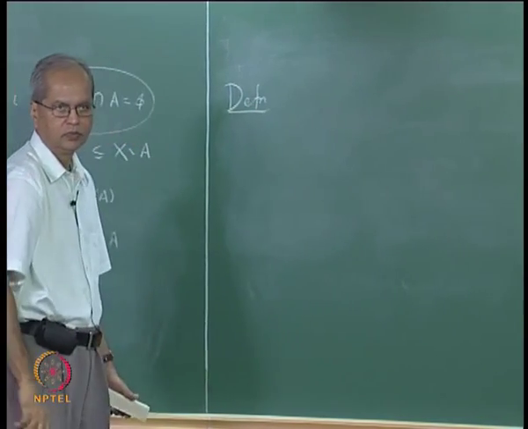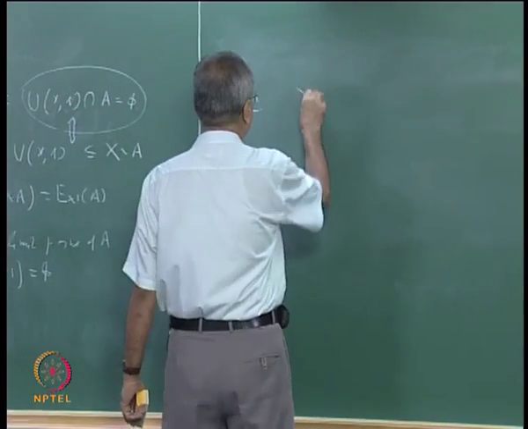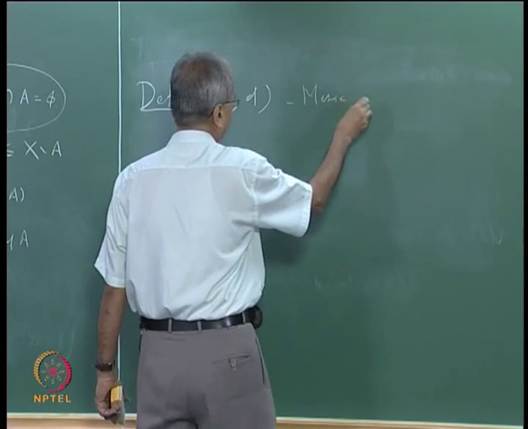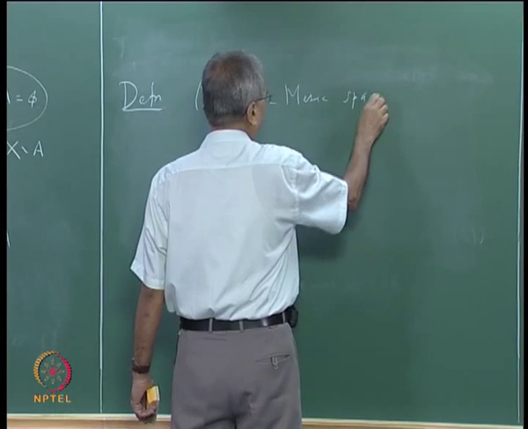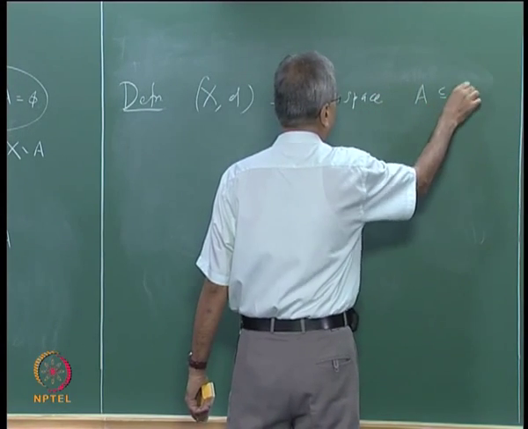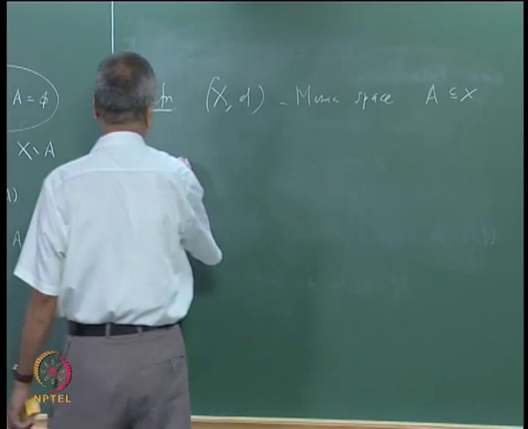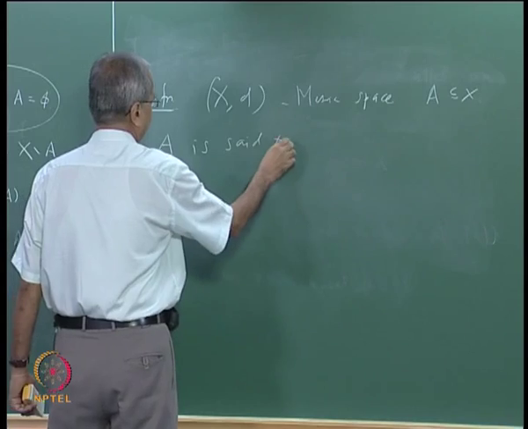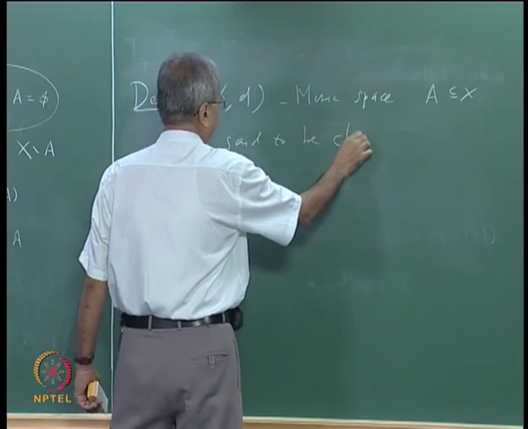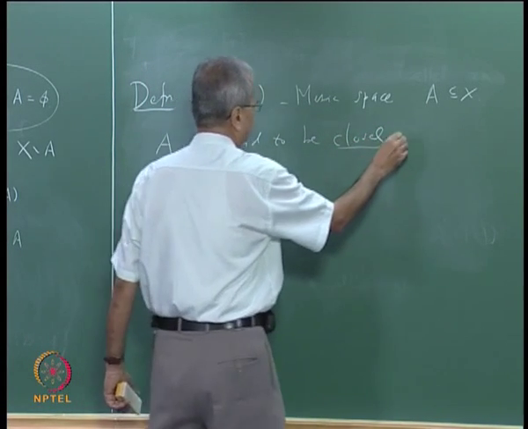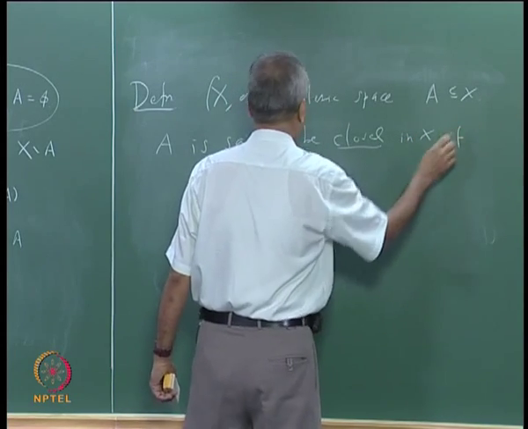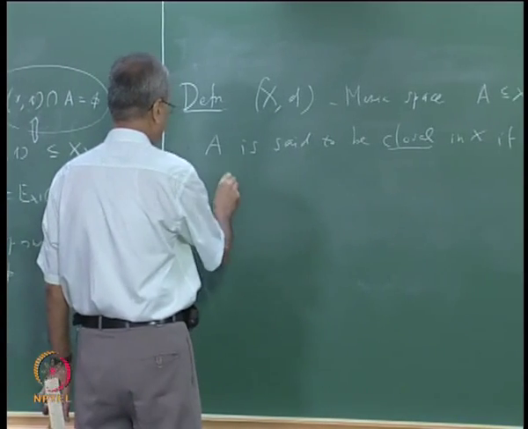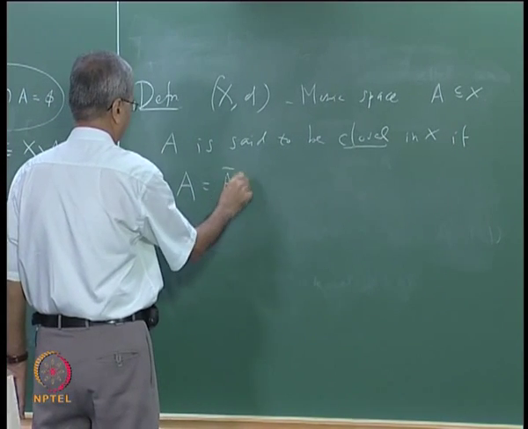So let us again say that (X, d) is a metric space and A is contained in X. A is said to be closed in X if A coincides with A closure, if A is equal to A closure.